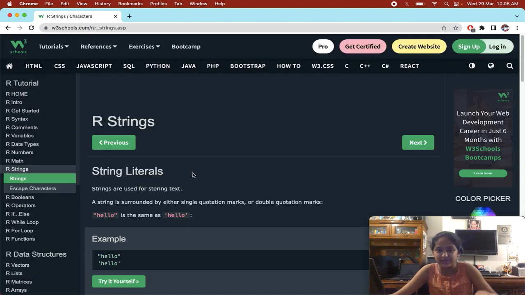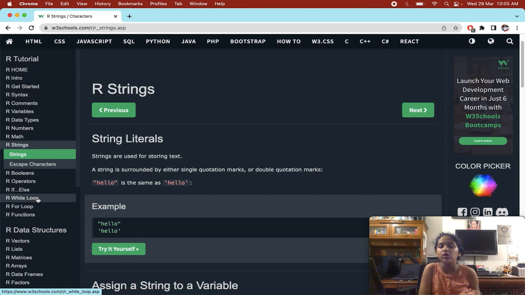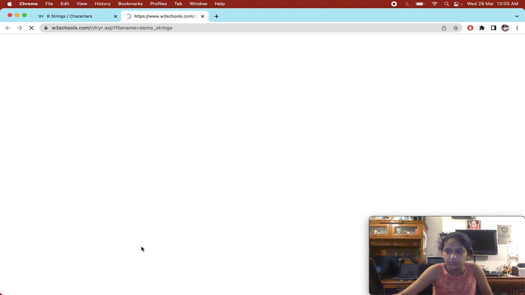Now, strings. String literals. Strings are used for storing text. A string is surrounded by either single quotation marks or double quotation marks. So strings are basically text, used to store text, right? And if you put the same string into double quotes or single quotes, it is the same. Just like this example, it's going to print hello and hello.